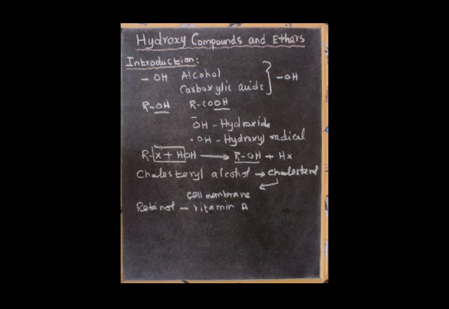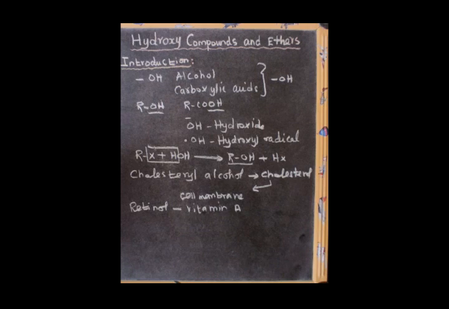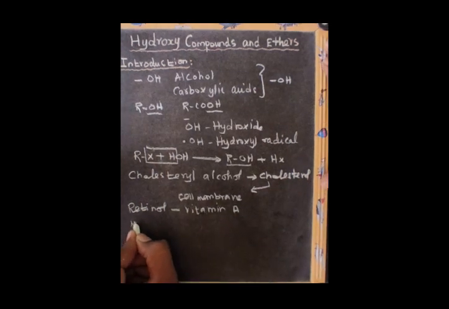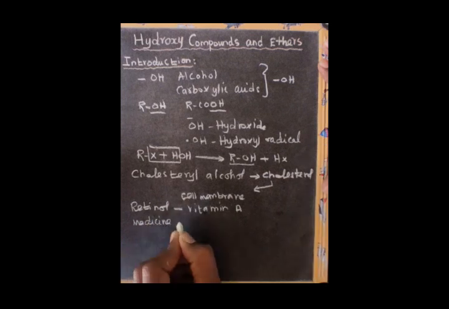Then next, not only in biochemical processes, alcohols are also used in industry. The alcohols are mainly used in medicine as well as industry.